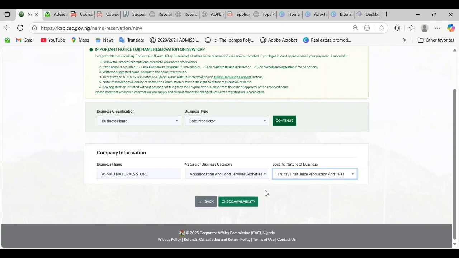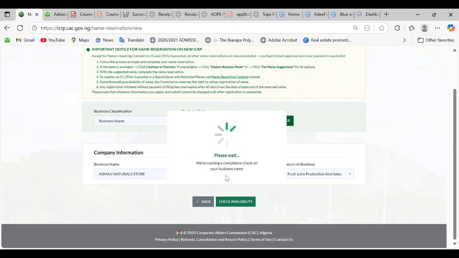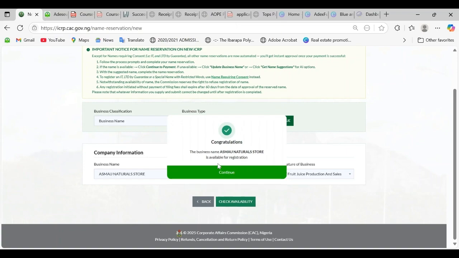The next thing I'm going to do is check the availability of the name. Instead of what you did on the old portal, where you had to search before you could reserve, here we have the search and the reservation together. So check availability. You can see it is running a compliance check on your business name, checking if the name is already in existence. You can see the business name Asmau naturals store is available for registration. So that is to say the name is available.